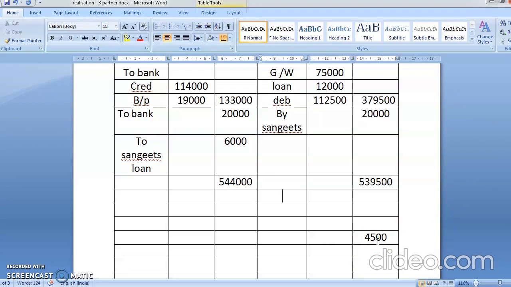Now see, this all belongs to the partners. Am I correct? So you're going to write here by capital account. The names of the partners are Sangeeta, Anita, and Smita.